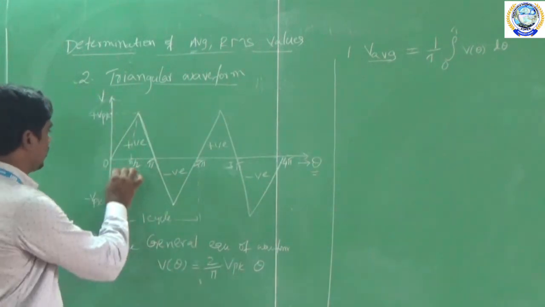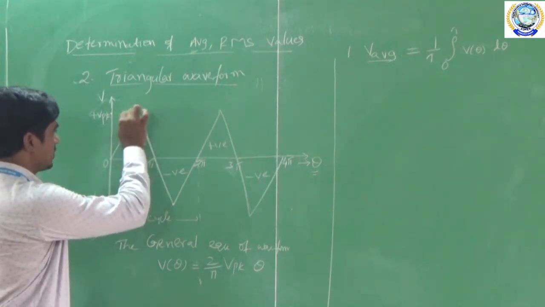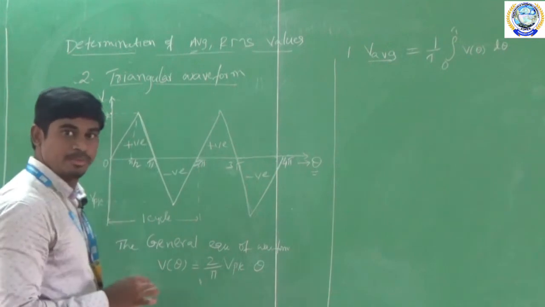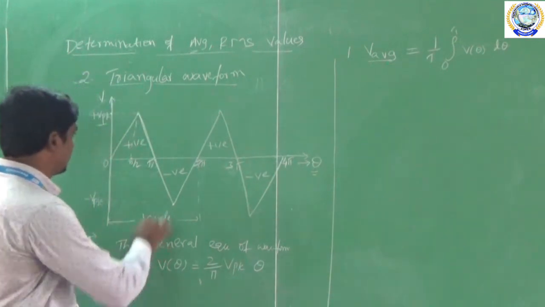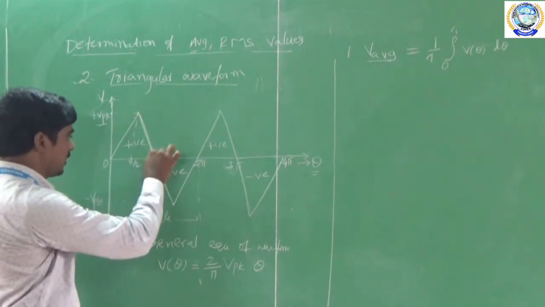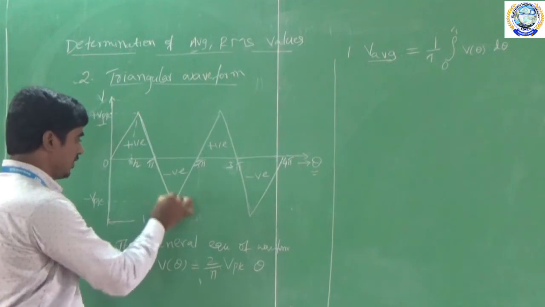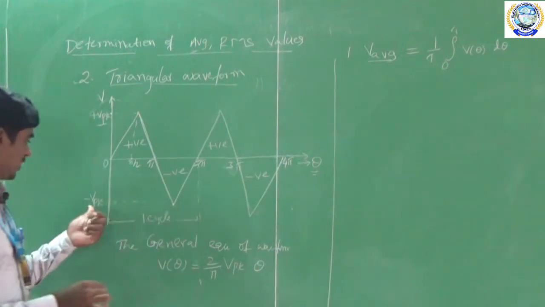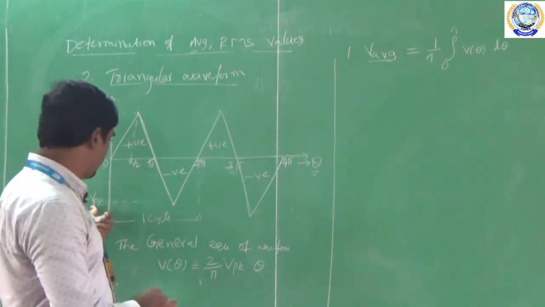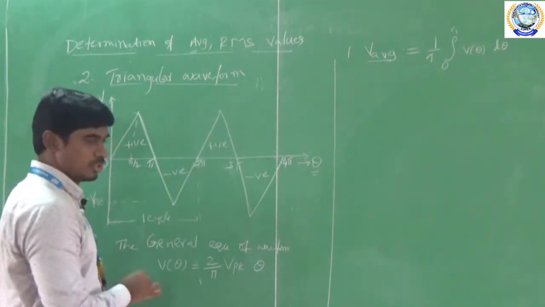So here the triangular waveform starts at 0 and reaches a maximum value, increasing, and this maximum value is called VPK. And then after reaching the maximum value, it starts decreasing and reaches 0, and again it starts increasing in the negative direction and reaches a maximum value that is called minus VPK, and again it starts decreasing and reaches a value of 0 at pi.